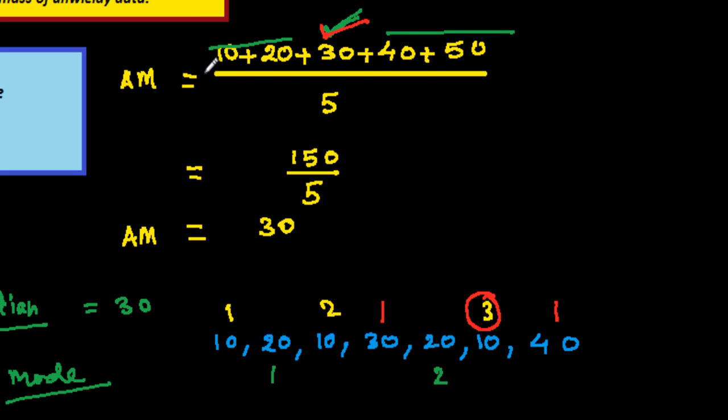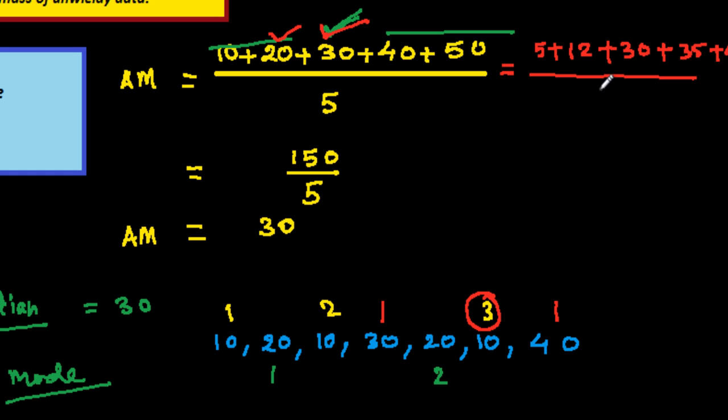Suppose I change the data: instead of 10 I put 5, then 12, 30 is already there, then 35 and 40.